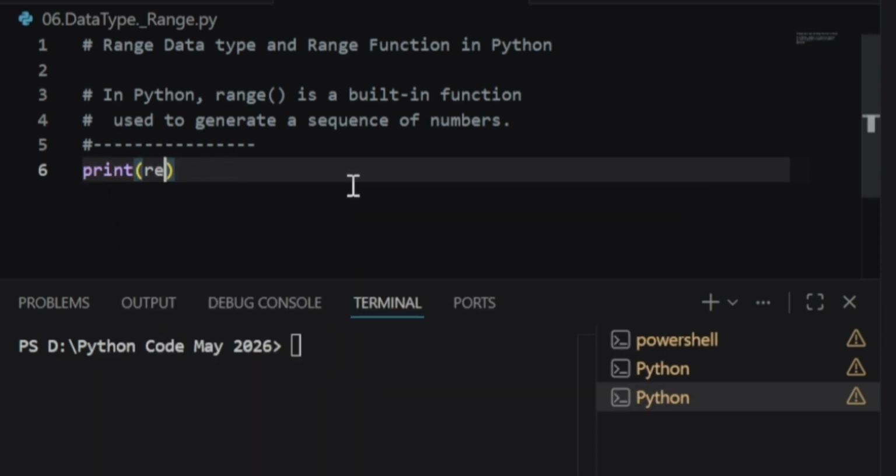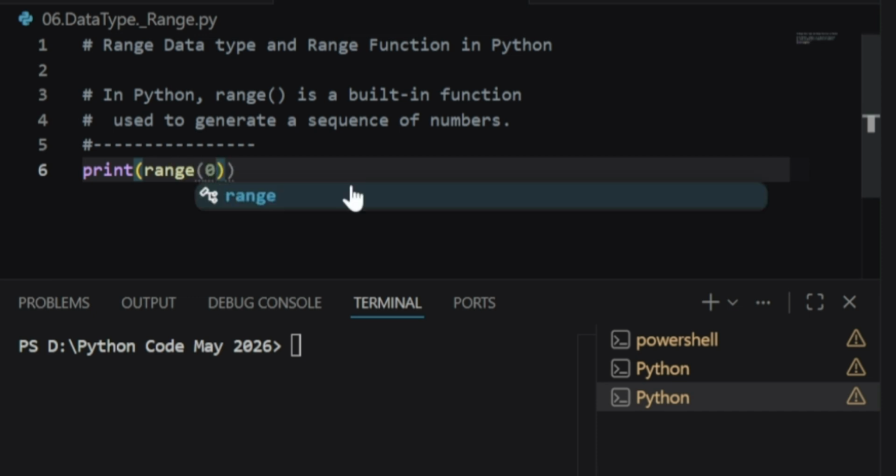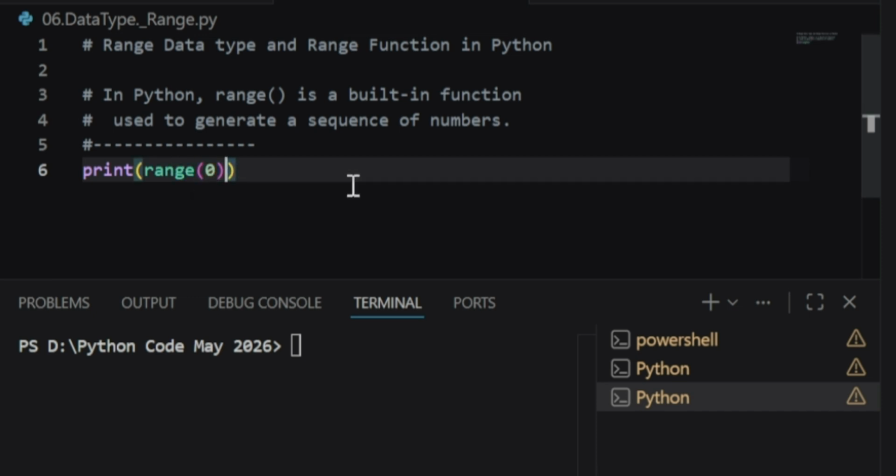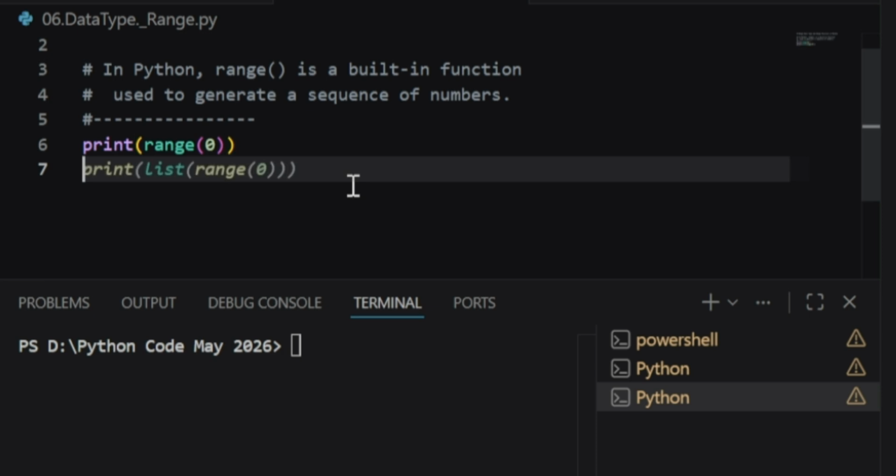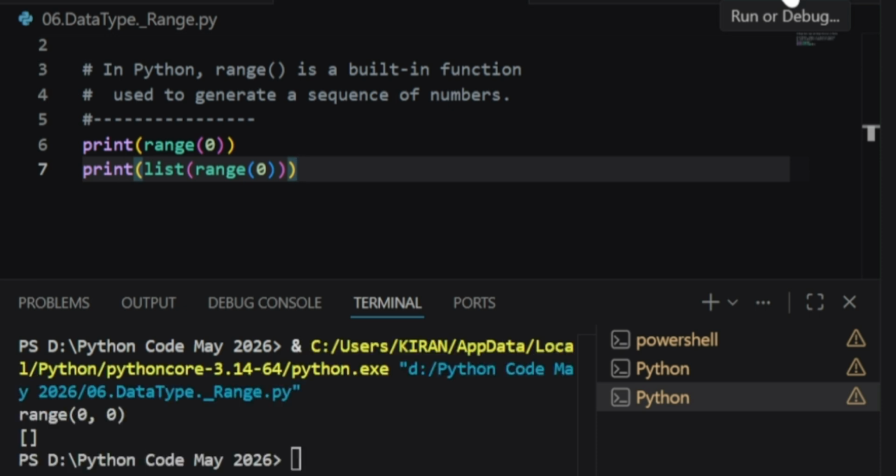Here, we print range(0). That means from 0 to 0. The output of this program will be range(0, 0). And when I print the list of range(0), that means print from 0 to 0, so nothing is going to print. An empty square bracket will come. Let's run this program. The output is range(0, 0) for the first statement, and for the second statement it's the empty brackets.